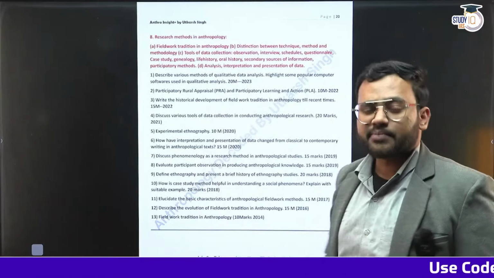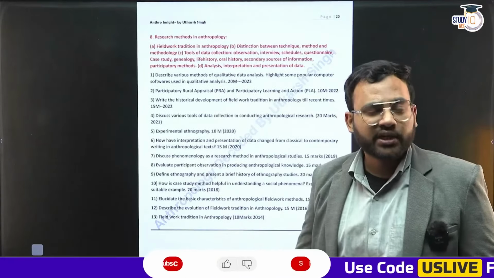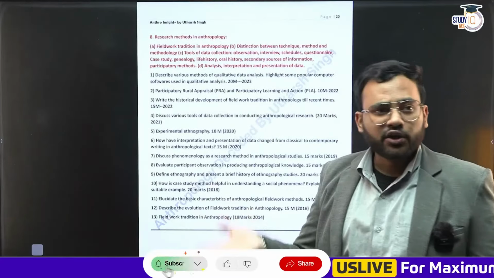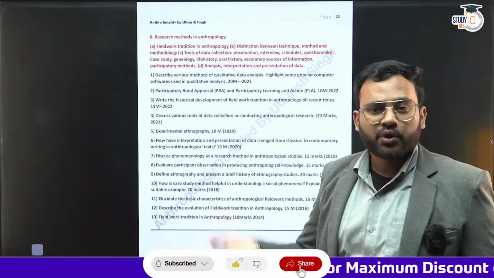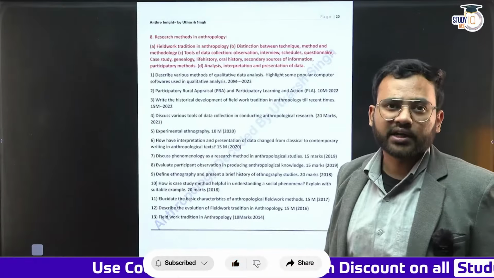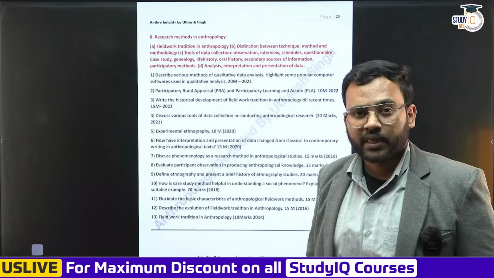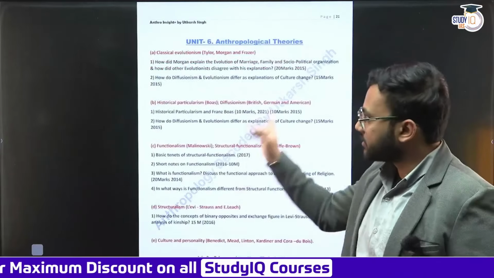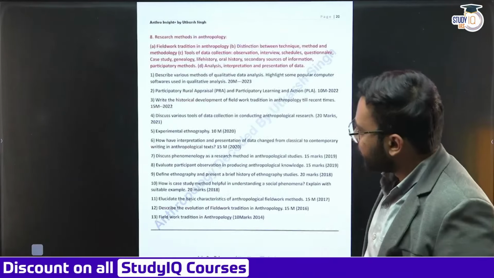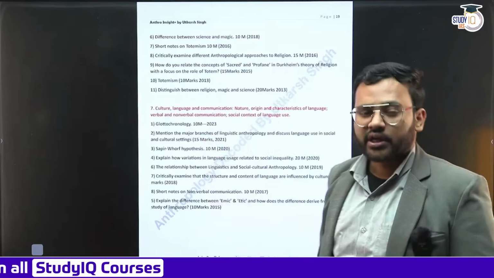Then unit 8 is about research methodology. Whatever we study in anthropology undergoes a process of research. So what are the various methods of research? How do we conduct anthropological research? We are known for the intricate fieldwork that we perform. How that fieldwork is conducted is read in this particular unit. There is another unit, that is unit 7. I have missed it. It is about language.